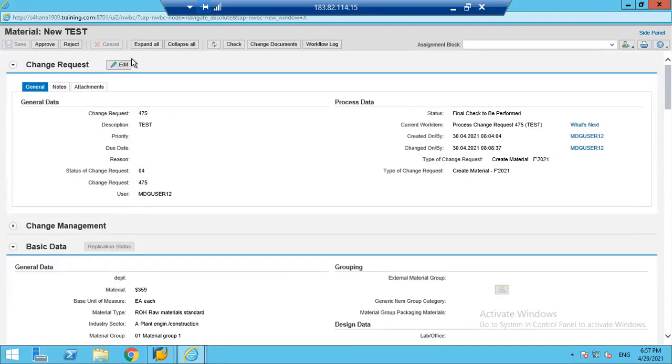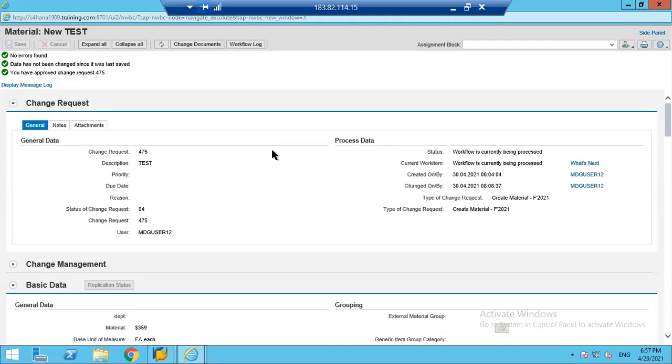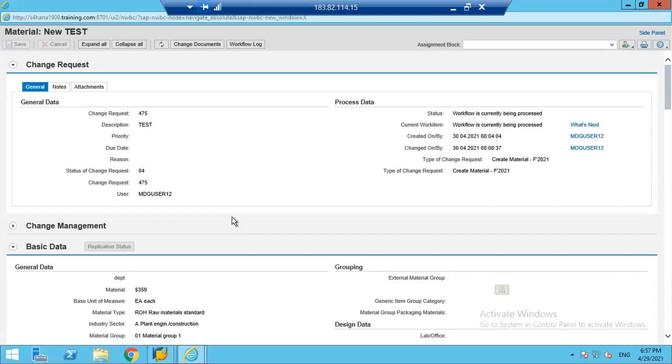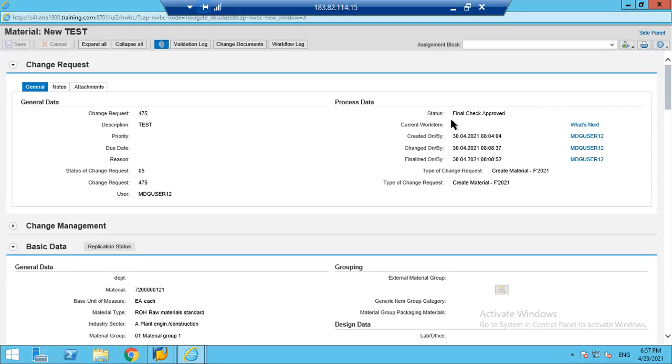Now it went to the second level of approval. So here I can either reject or approve. Let's say I'm approving. So the workflow is in progress. It's a background process. Okay, now if you see the status is approved, final check approved.